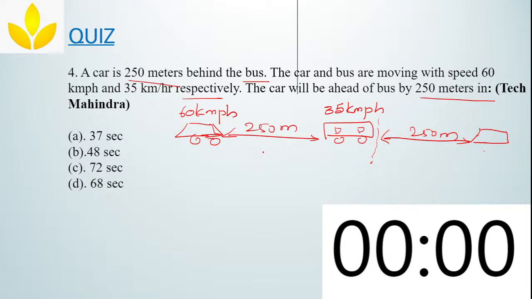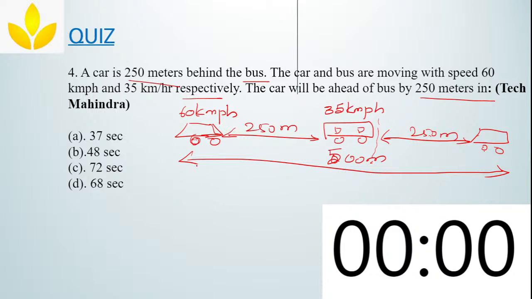By looking at this, one thing I can observe is, for this car to come and reach this particular position, how much distance does it have to travel? It has to travel 250 meters plus 250 meters. So it has to travel 500 meters. Yes or no? Yes, Anisha. Gulshan Kumar, 72. Great.